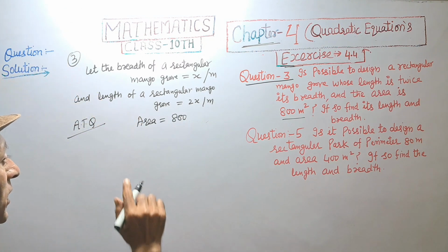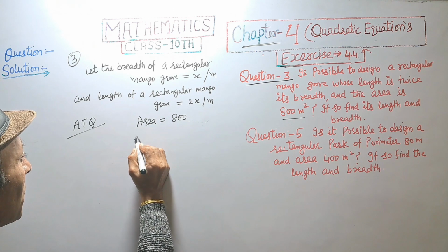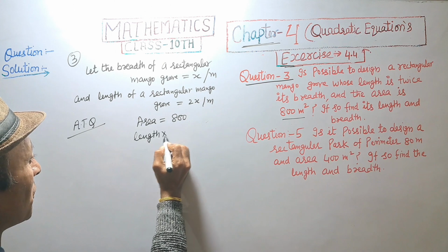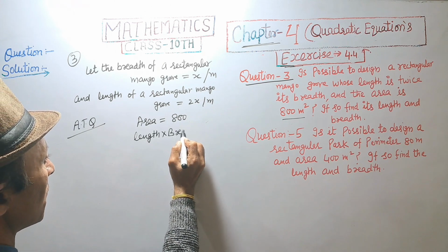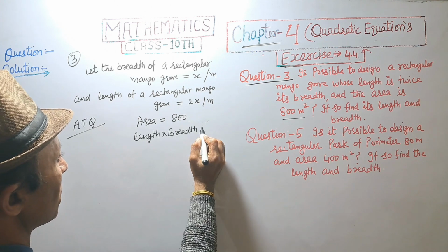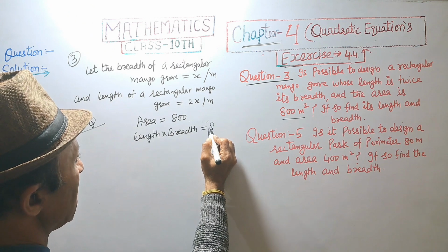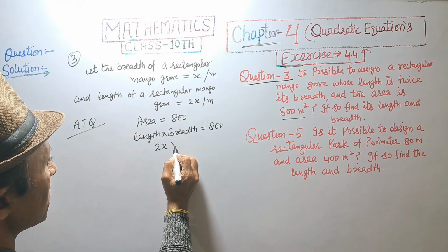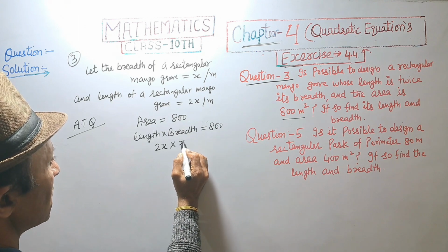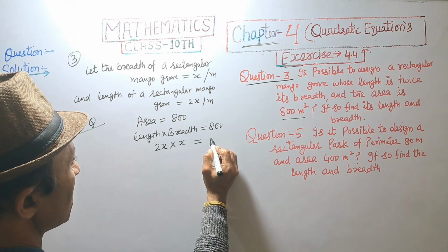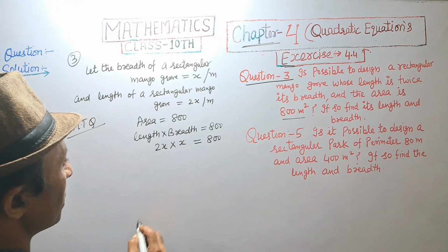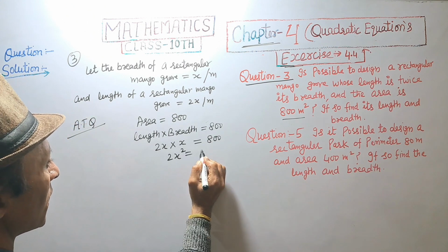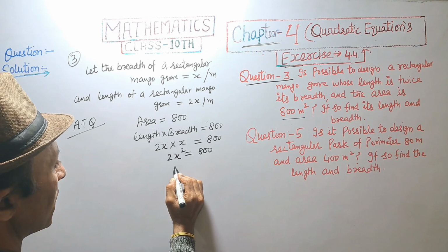Area of rectangle is equal to length into breadth, that is 800. Length is 2x multiplied by breadth is x, that is 800. 2x square equal to 800.